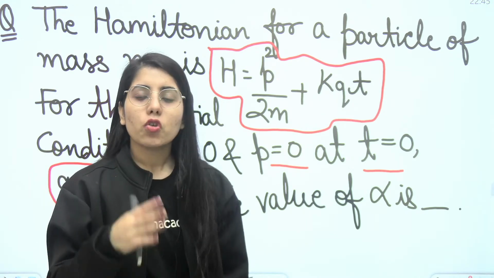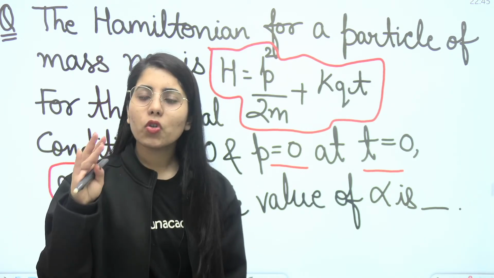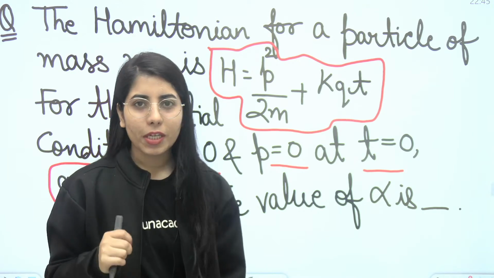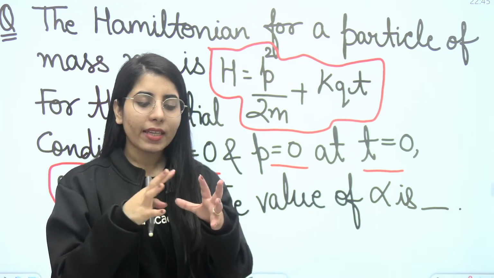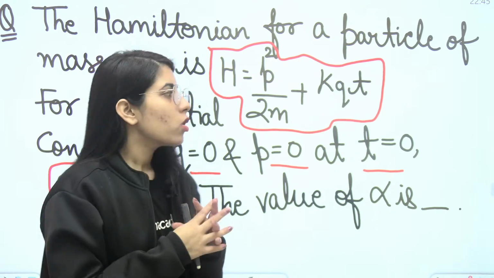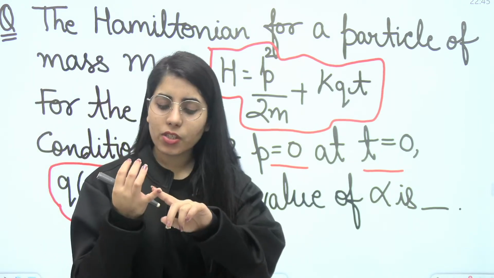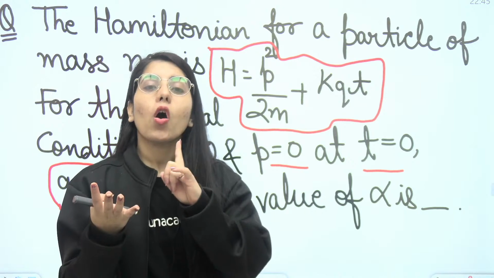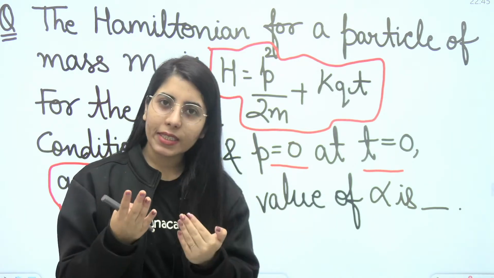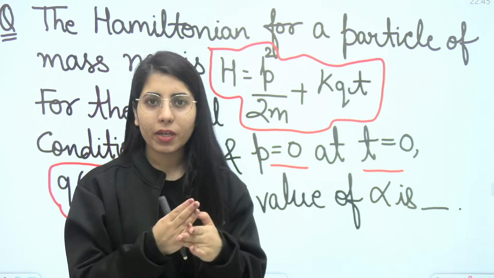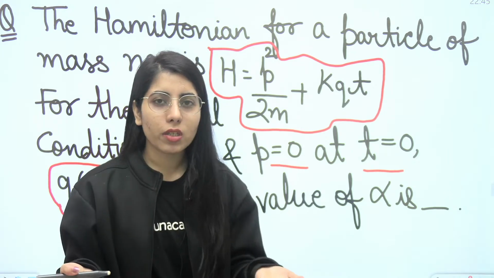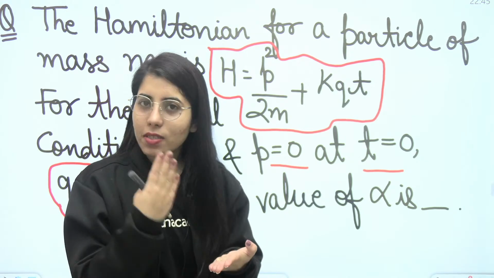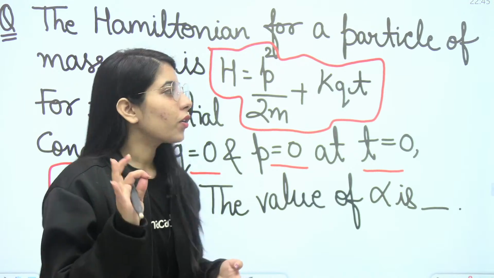So mainly these 3 are the most popular formulae directly related to the Hamiltonian. So which one is most suitable? Is it H equal to T plus V, or Hamilton's equations of motion, or the relation between Lagrangian and Hamiltonian? If you have prepared this topic, you will be familiar with all these formulae. Now the choice is yours, what you are going to select.